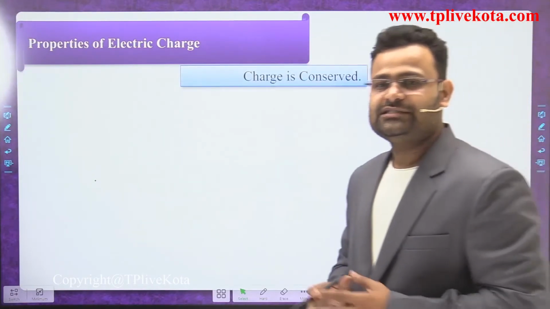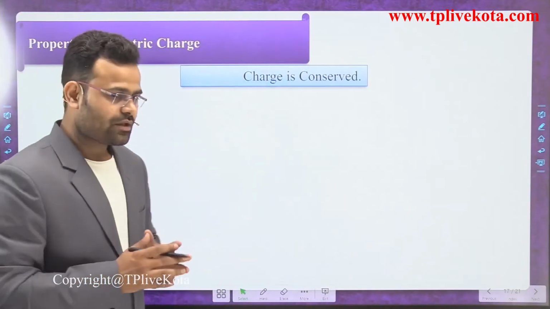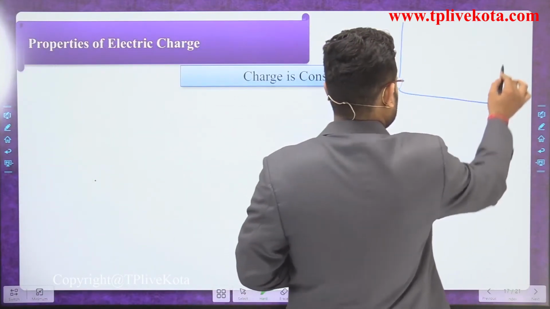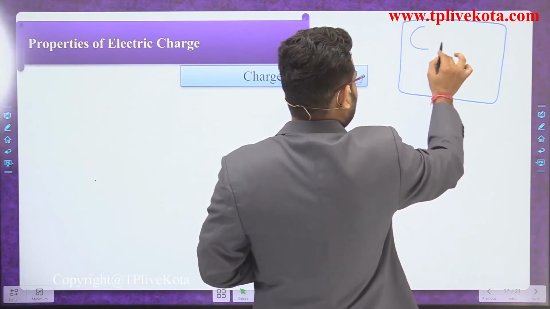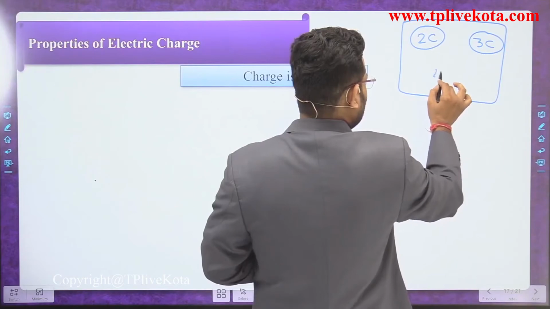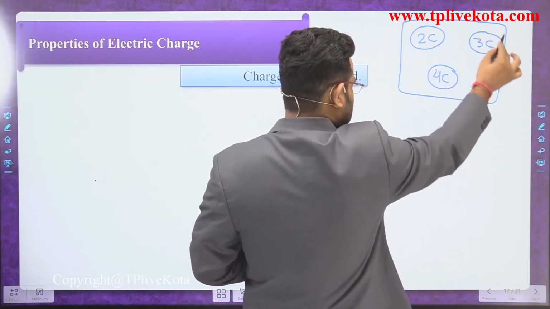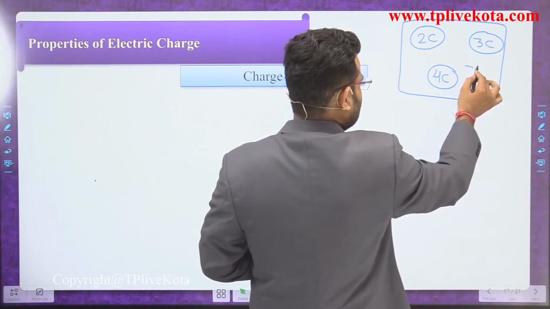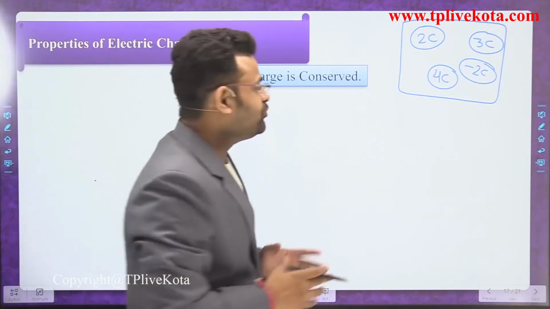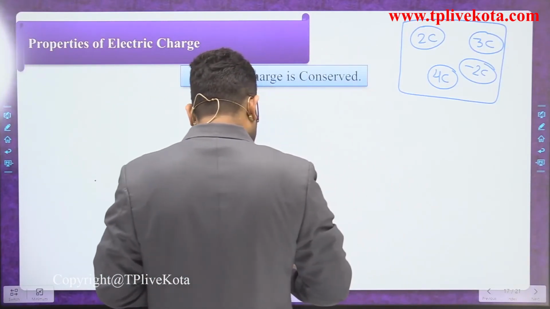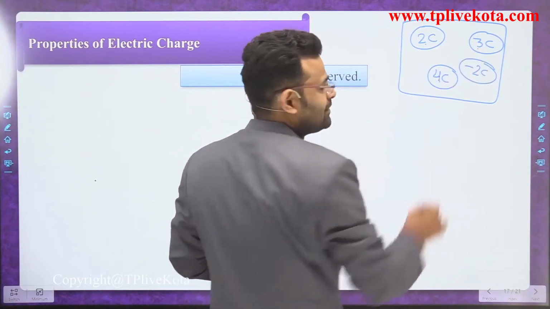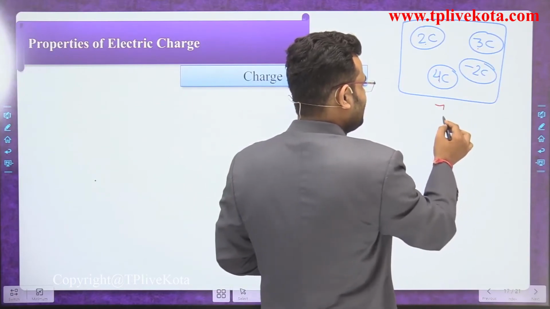And the next point is that charge is always conserved. What do we mean by charge is always conserved? Let's suppose, dear students, that this is a system. In that system, one body has a 2 coulomb charge, the second body has a 3 coulomb charge, another has a 4 coulomb charge, and one more has minus 2 coulomb. So what is the total charge of that system? 2, 4, 6 and 3, 9 minus 2, that is a 7 coulomb charge.